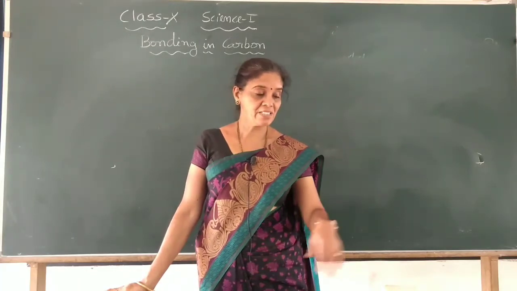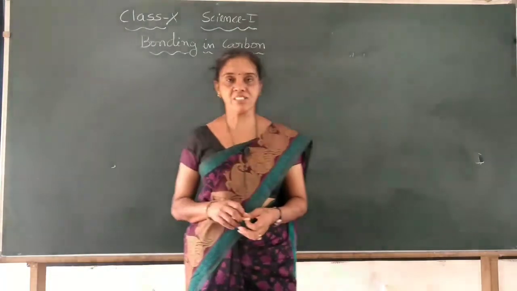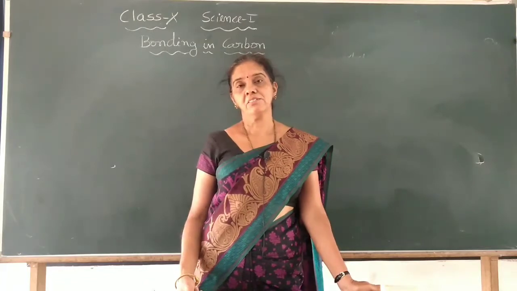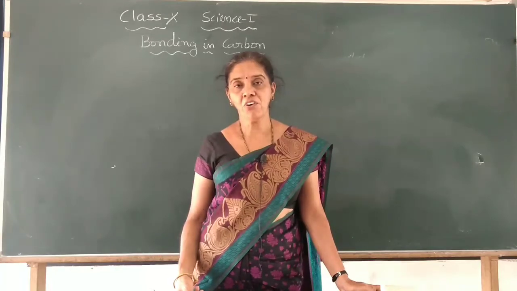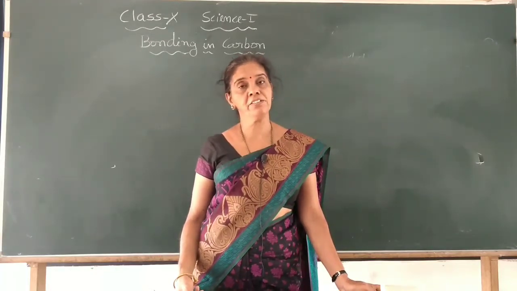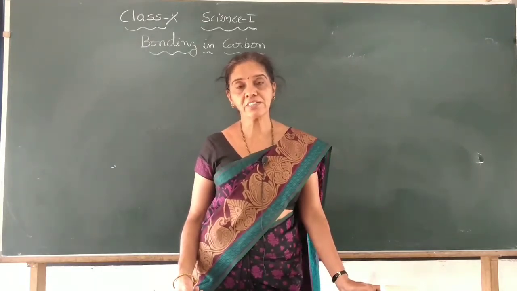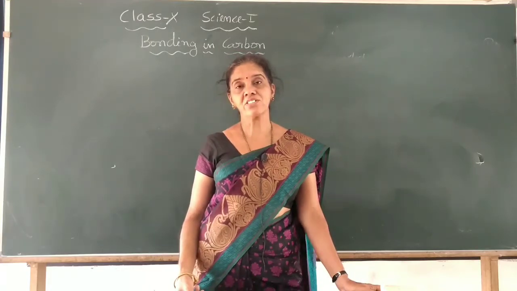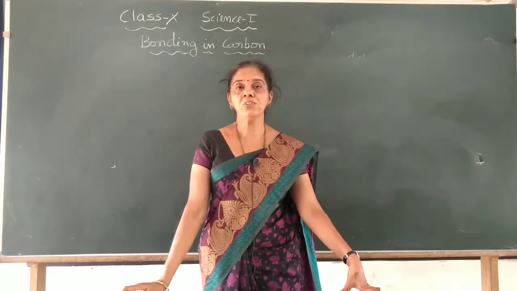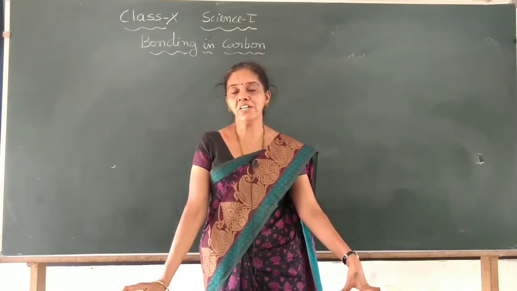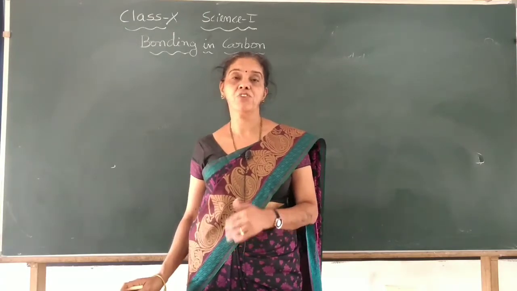Now carbon, as I said earlier, its atomic number is 6. K shell has 2 electrons and L shell has 4 electrons. Giving all the 4 electrons is difficult, and taking all 4 electrons from another atom is also difficult for the nucleus of the carbon to balance, the extra or fewer electrons remaining. So it won't form an ionic bond. Instead, it will share its electrons and form covalent bonds.